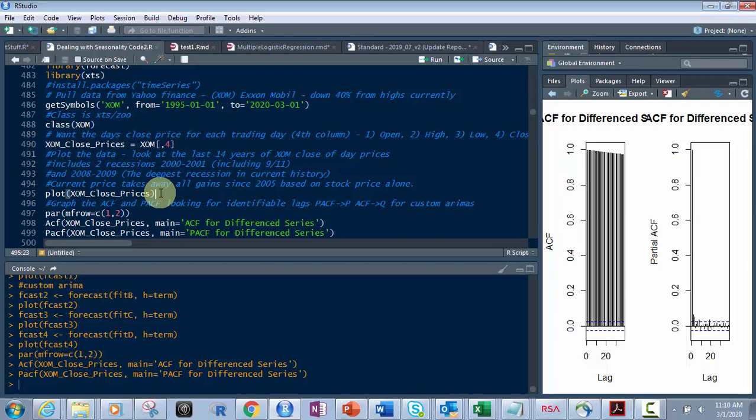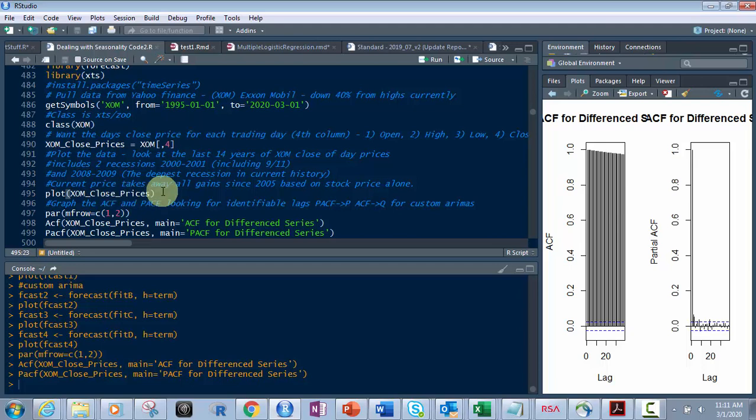And what's important is I use 1995 on purpose because it gives me two recessions. The recession right during 9/11, that time frame, 2000, 2001. And then the other deep recession was the deepest recession in current history, which was 2008 to 2009. Recovery didn't happen until late in 2011, 2012. Some areas still haven't fully recovered yet, depending on where you are, like Wisconsin and places like that. So that was a deep recession. We want to include that to give us a more realistic prediction here.